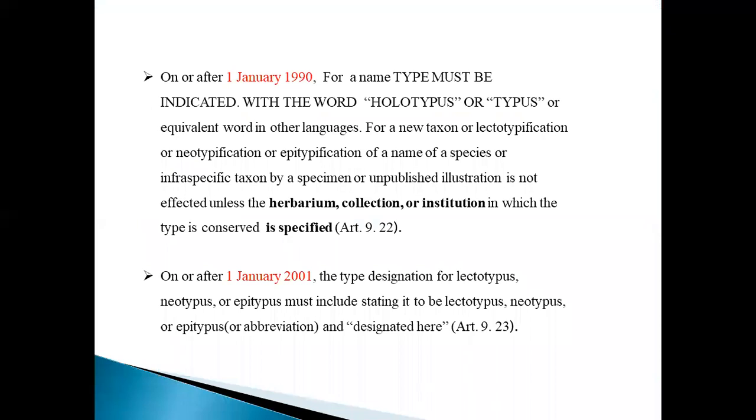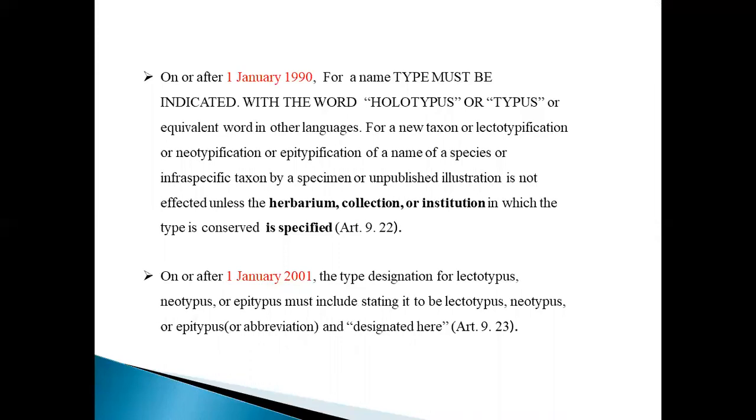On or after 1st January 1990, for a name of a new taxon, the type must be indicated with the word holotypus or typus, or an equivalent word in another language. Lectotypification, neotypification or epitypification of a name of a species or infraspecific taxon by a specimen or unpublished illustration is not effected unless the herbarium, collection or institution in which the type is conserved is specified.